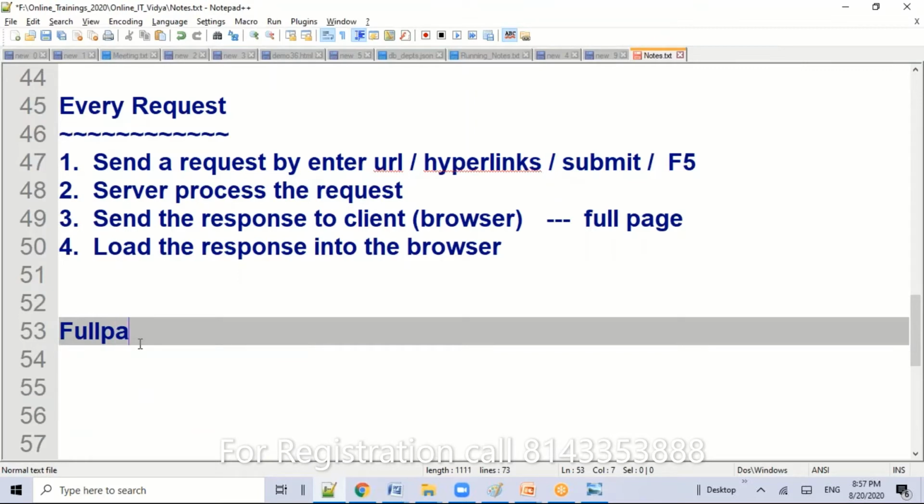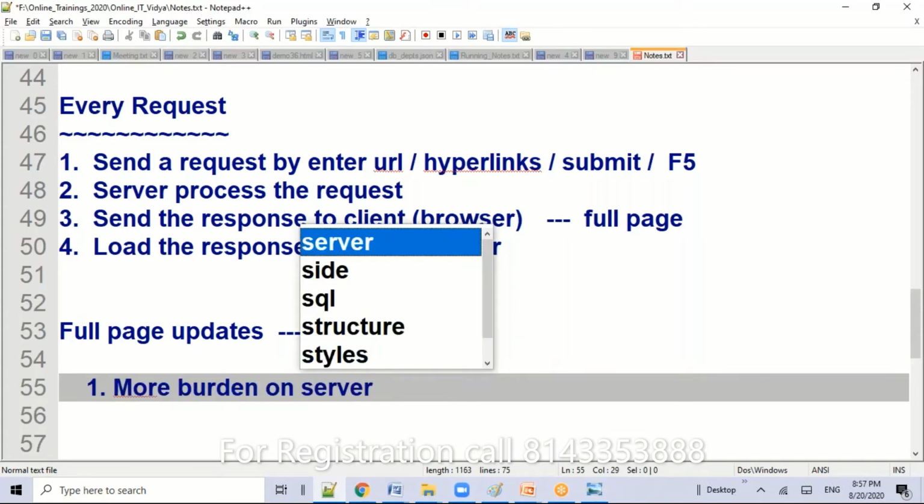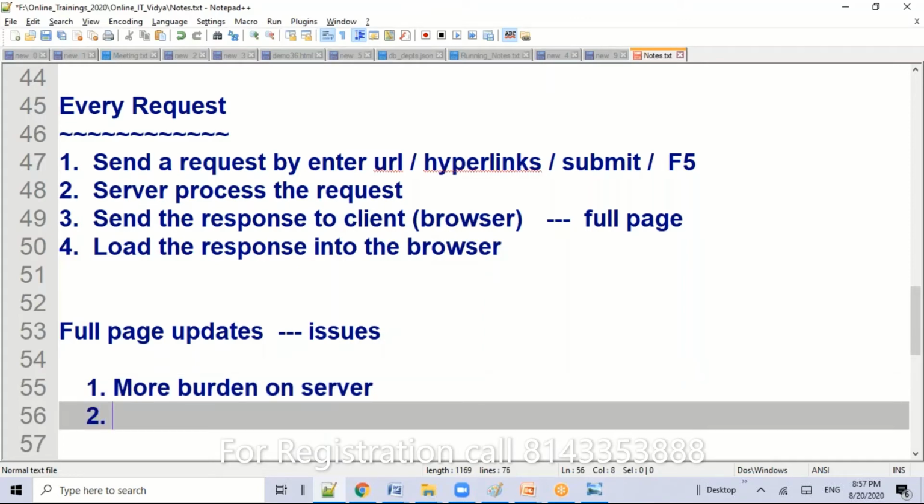So, full page updates or full page loading. This is an old pattern, our old model, the traditional web application model, and we have some issues. What are the issues? Every time the server needs to process the complete page, which causes more burden on the server, because just assume the number of users across the world and the number of times you are refreshing.